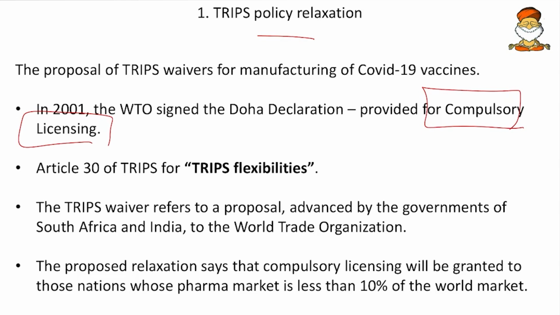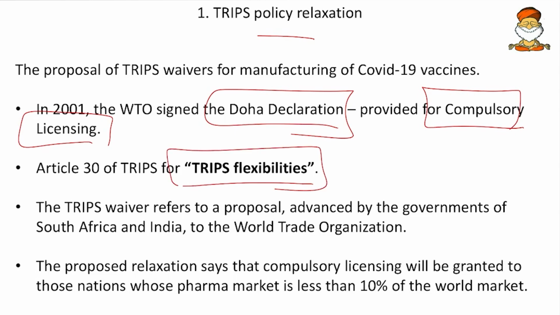So that compulsory licensing is provided under the Doha Declaration for WTO and Article 30 of TRIPS. So that provides for the TRIPS flexibilities. That is, during emergencies, we can go for the flexibilities or relaxations of these TRIPS. And here, it was claimed by the developing nations like India, South Africa and others. And the proposed relaxation says that the compulsory licensing will be granted to those nations whose pharma market is less than 10% of the world market.